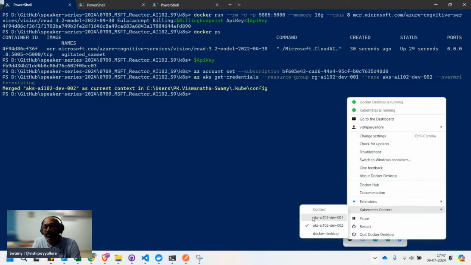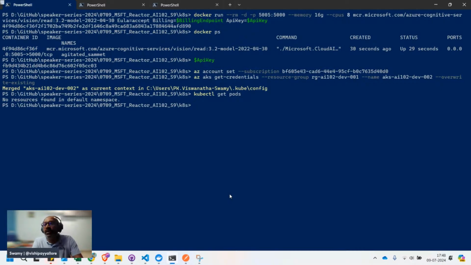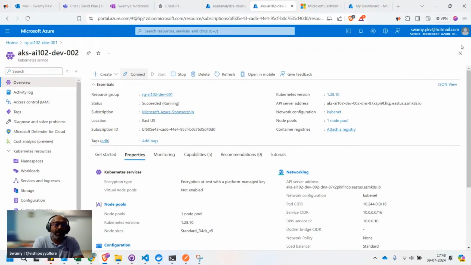Previously the 001 was checked. Now the current context is 002. That means whatever commands I execute now, kubectl get pods or whatever, go to the 002 cluster. Okay, so that's about how we connect.